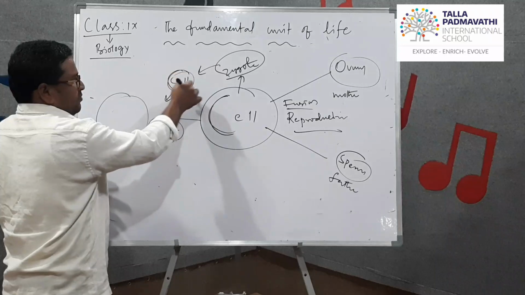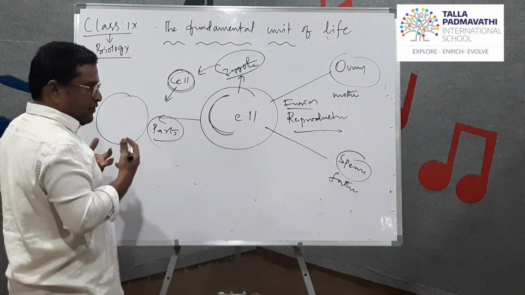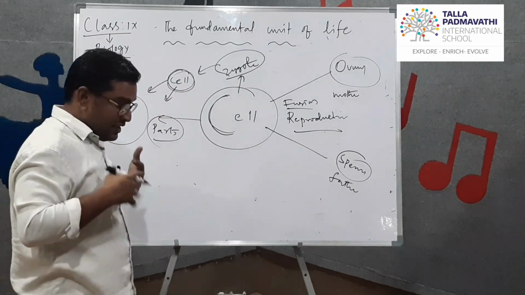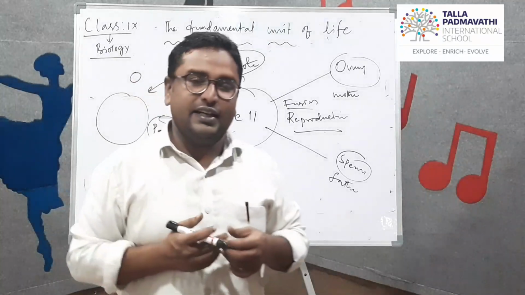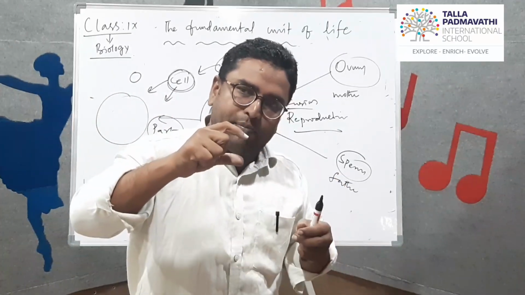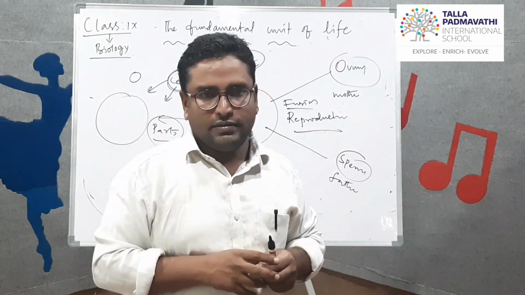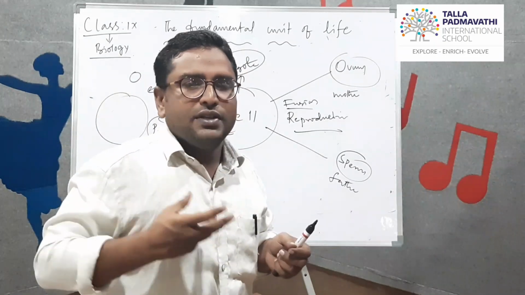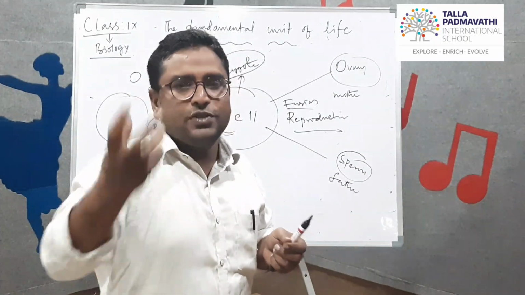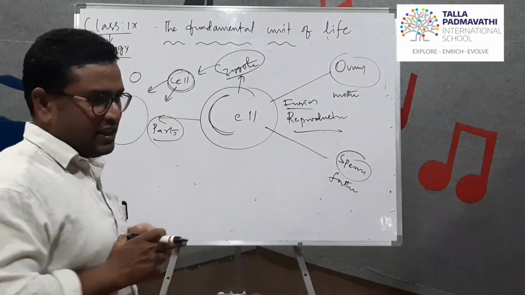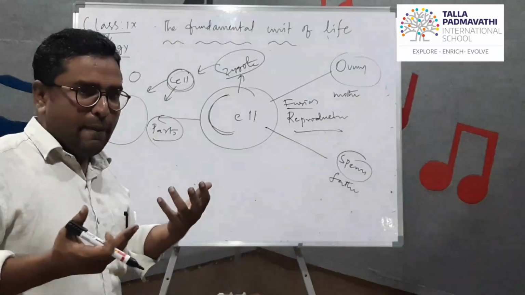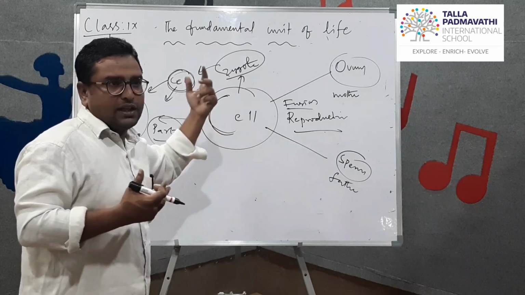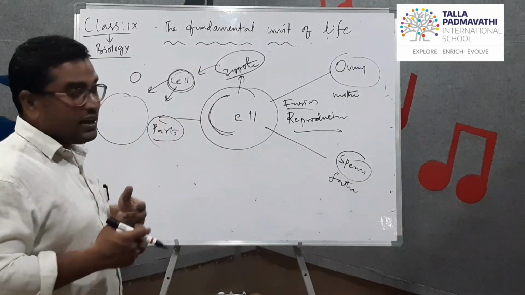Our life starts from the cell. This cell undergoes many divisions. What is division? You can divide a piece of paper into thousands and millions of parts. In the same way, this cell divides itself into millions and millions of subparticles and grows as new cells. That is called division. So this zygote is the cell, the basic unit of life. Our life starts from the zygote. That's why the cell is called the fundamental unit of life.